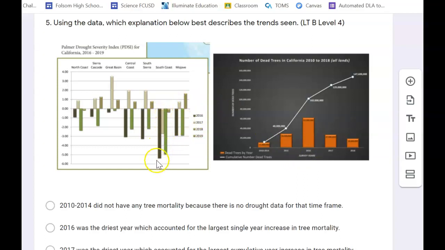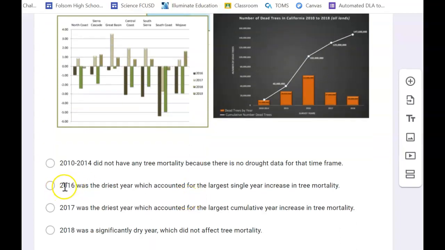Is 2016 the driest year? Yeah, it's the driest year pretty much everywhere in the state. It was the driest, except for right here. It was a little wetter, or not as dry as, 2018 was drier for these two regions. But the rest of it was either equal to or drier. So that one looks like it's probably true.